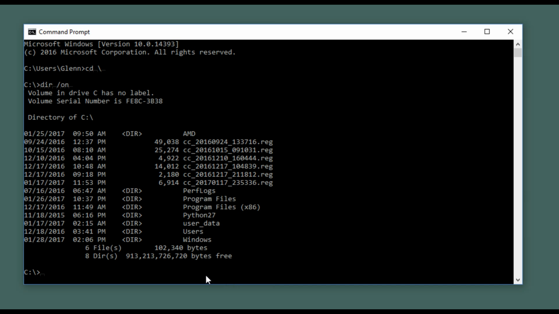Now what an 8.3 file name means is that a file name in older DOS systems was limited to 8 characters with a 3-character extension. So in other words, let's say your file name was gschenem.txt. This is an example of an 8.3 file name. In older versions of DOS, before the FAT32 file system and newer Windows came out, this was how files were limited, and directories were limited like this as well.